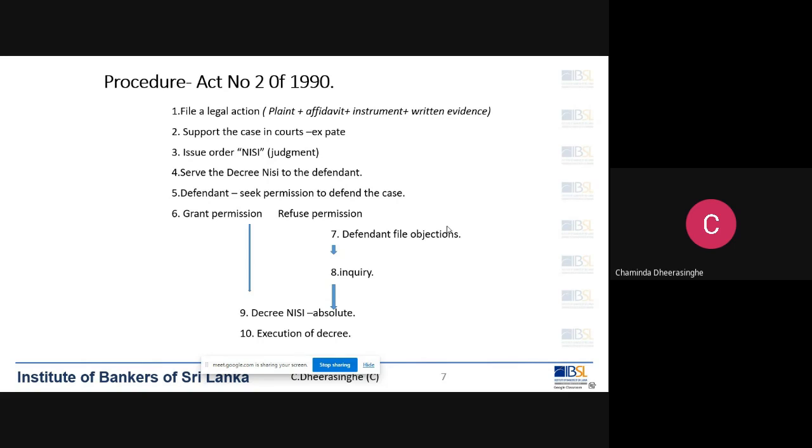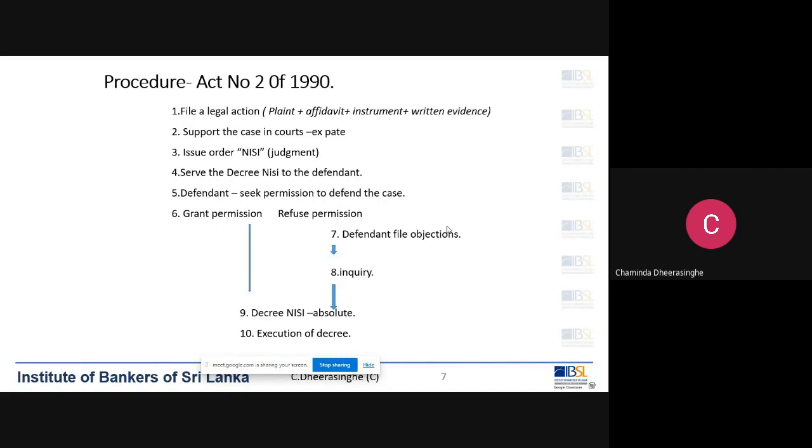That is the number one step of any legal action. First, we have to demand. After that, if the customer doesn't pay within 14 days of the demand, we can then file action in a court of law.